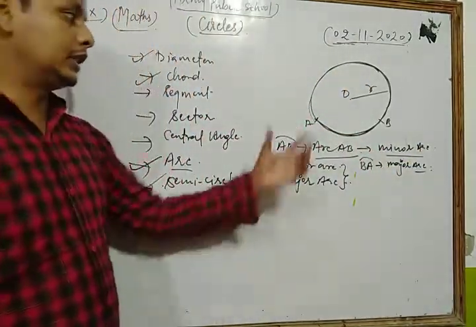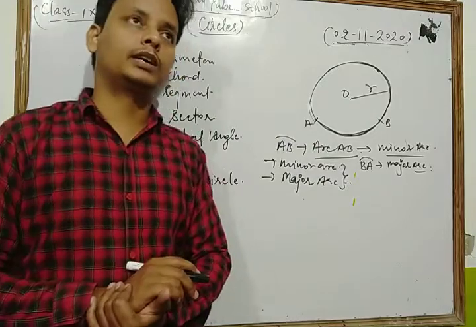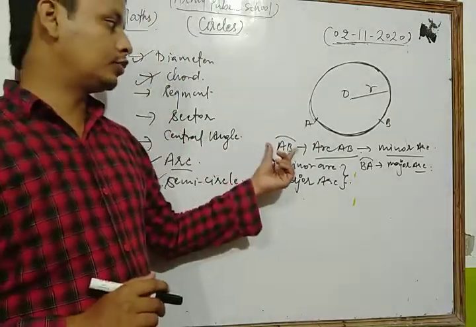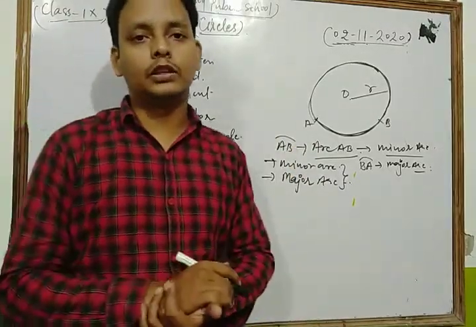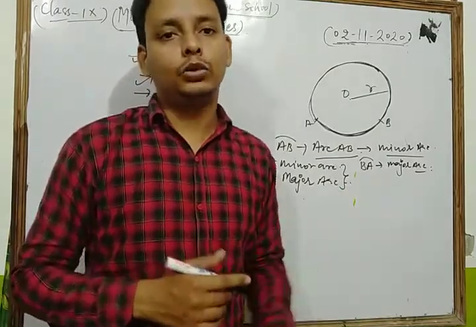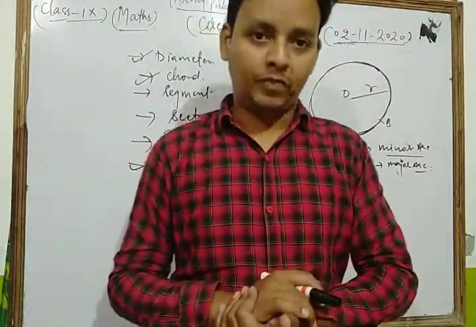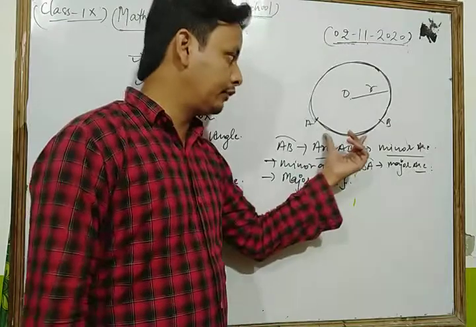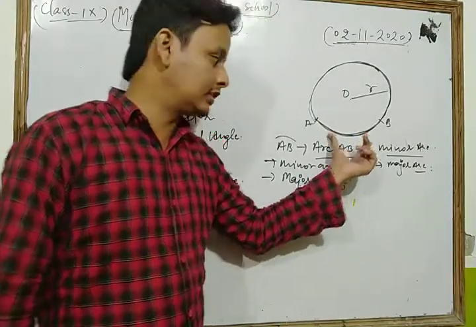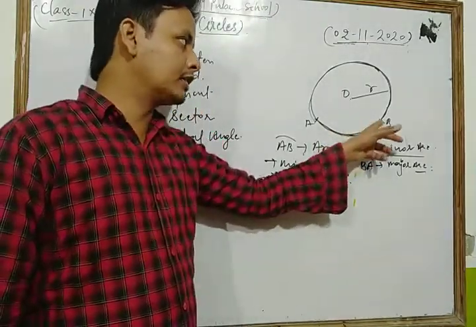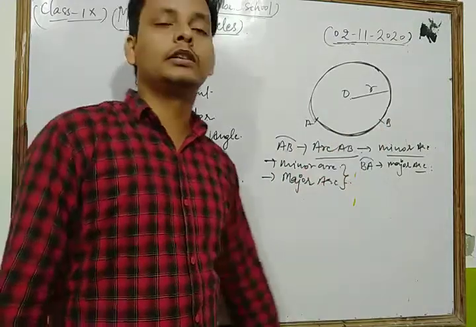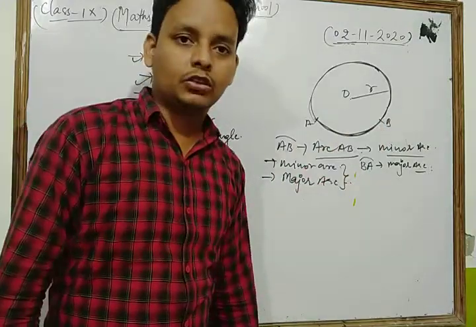Okay, thus in this way we have clarified the concept of the arc. One important thing related to the arc: the continuous piece of the circle is known as the arc, and there are 2 types of arc, minor and major. So in that figure, if we consider the arc AB, then it is said to be a minor arc, and if we consider the arc BA, then it is said to be the major arc. Now the concept of the arc is clear.